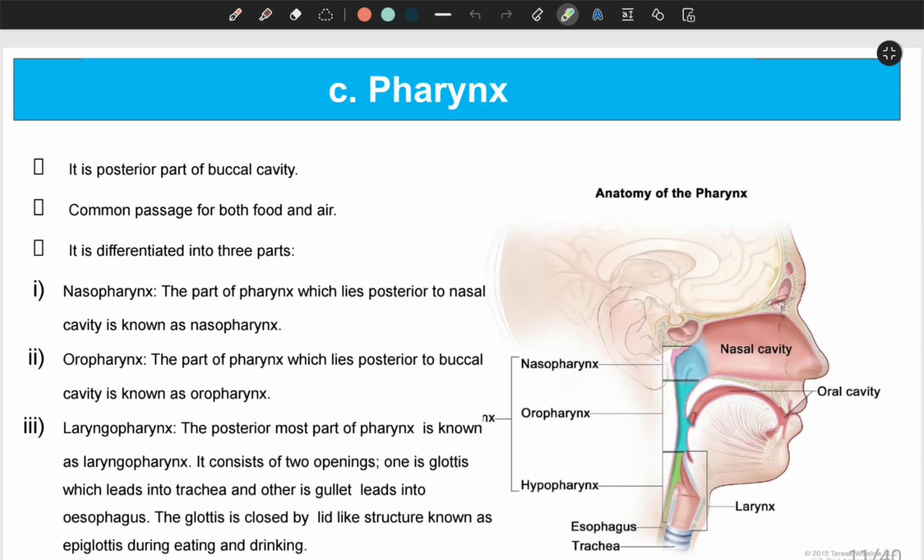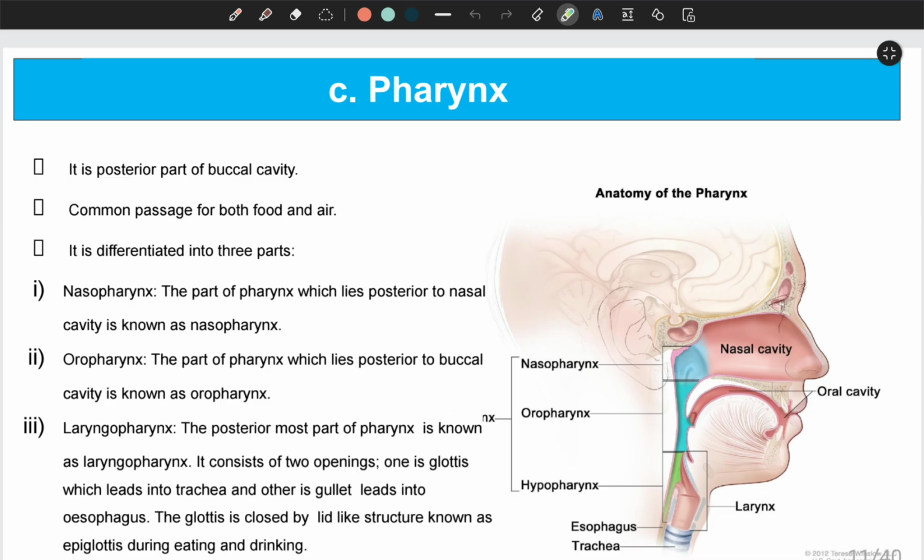And laryngopharynx, it is the posterior most part of pharynx, and it is also known as hypopharynx, and it consists of two openings that you can see here. One is the front opening, that is called glottis, which leads into the windpipe. This opening is covered by a leaf-like lid. That lid is called epiglottis, which closes the opening of the glottis, that is known as the opening of the windpipe. So this epiglottis prevents the entry of food and water.